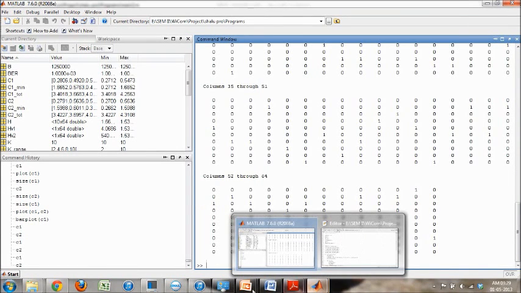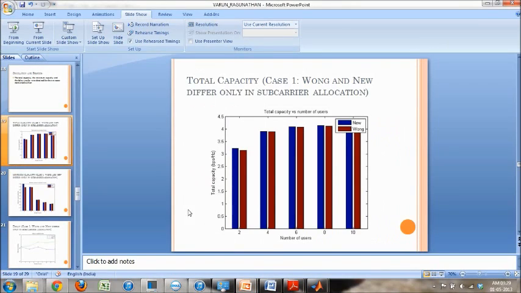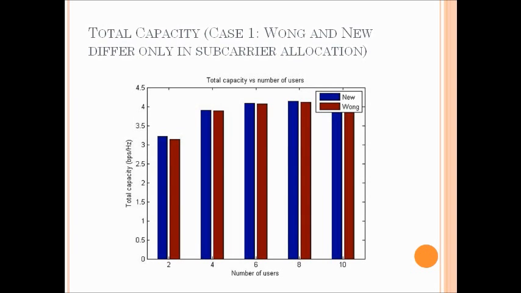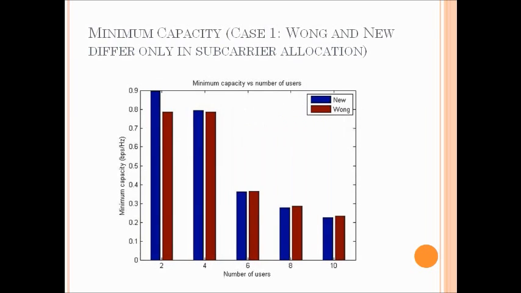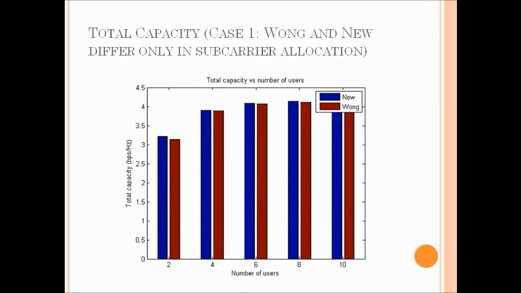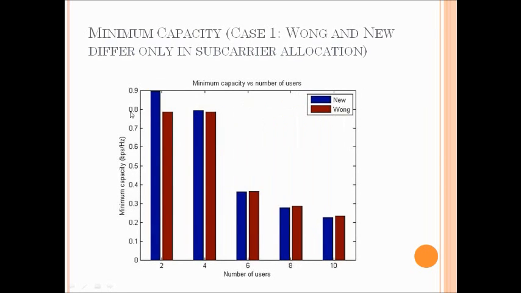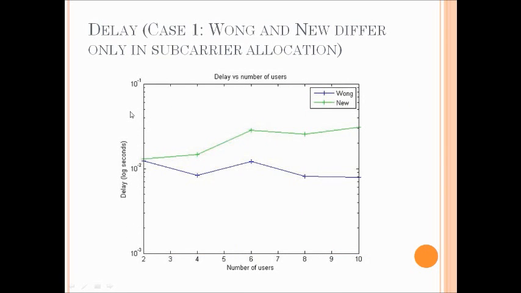I've plotted all those results. Let me show you the plot, and these are the plots. This is for where the Wang and Nu differ only in subcarrier allocation. You could see that they only differ in the subcarrier allocation, that is in the case 1. This is the minimum capacity, whereas this is the total capacity here. Now this is the delay plot that I get for the case 1.